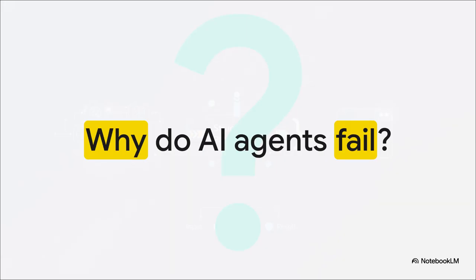Why do AI agents fail? I want you to think about the times you've gotten completely unusable AI outputs. You ask it to handle a complex task, and what you get back is messy, disorganized, or just totally off base. It's incredibly frustrating. It can kind of feel like the system just isn't smart enough to handle what you need it to do. But as we're going to explore today, that failure usually doesn't lie with the underlying intelligence of the agent itself. Actually, almost always, the breakdown happens at the very point of instruction.